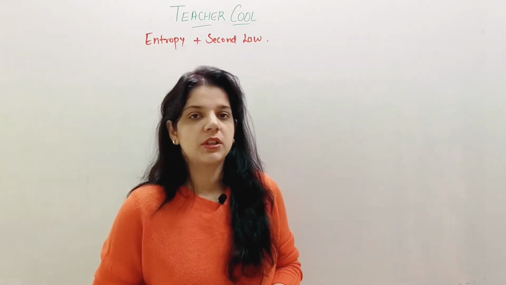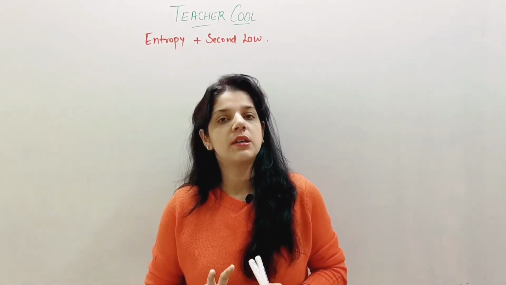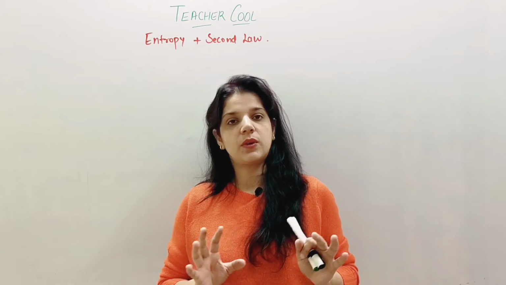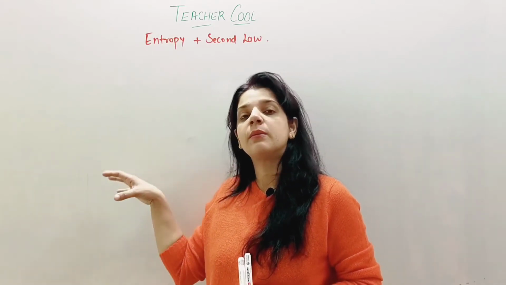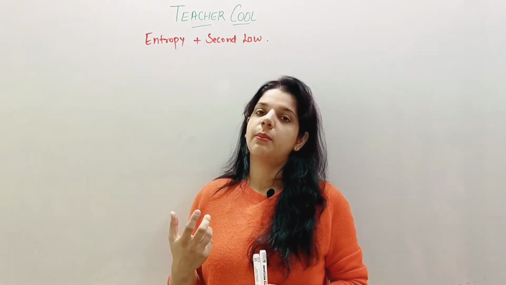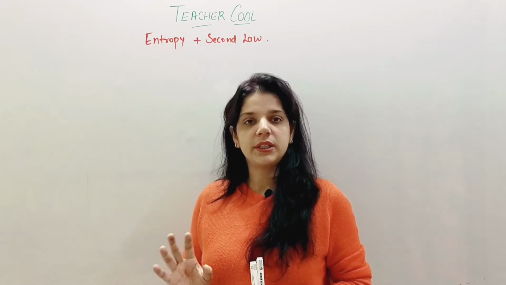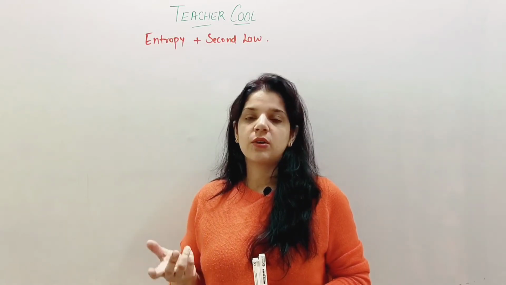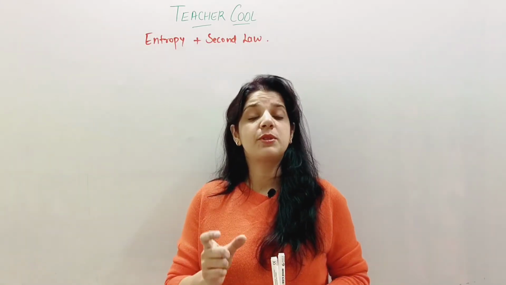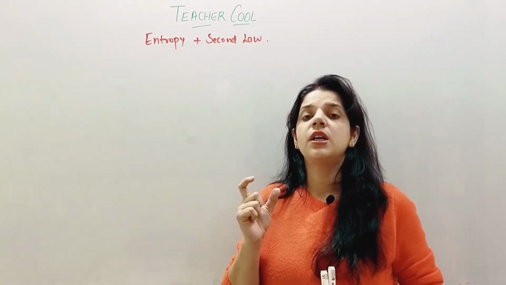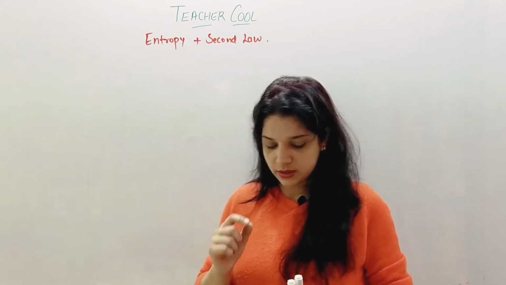Let's continue further. In the previous lecture, we covered all the theoretical concepts related to entropies, what was happening and how it was happening. Now we'll formulate it in mathematical form, because since we are talking about changes, that means we can somehow calculate these changes. If we cannot calculate it, we can just say that it is increasing, but we are specifically talking about the change in entropy, delta S. So let's continue.